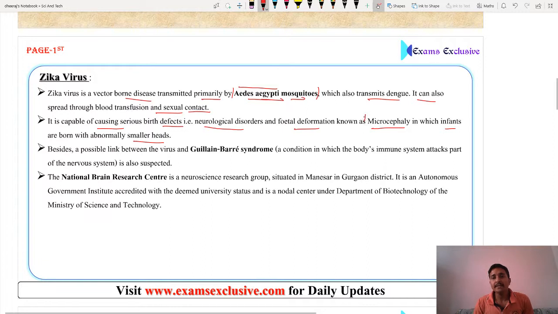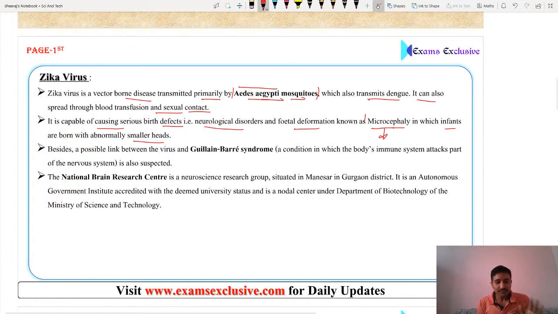Friends, the point is how microcephaly is caused by this Zika virus. You know about NBRC, that is National Brain Research Center, which has successfully identified the molecular and cellular mechanism by which Zika virus causes microcephaly. So what is microcephaly? Just tell me in the comment section. This is a very important term from examination point of view and for general knowledge.